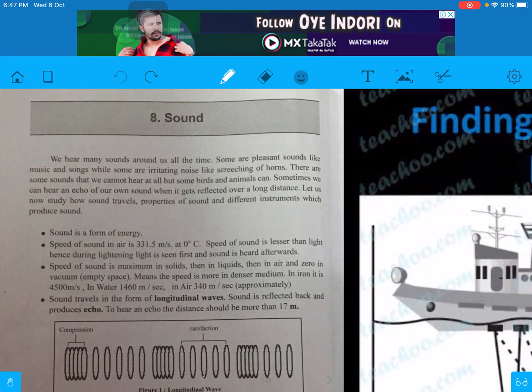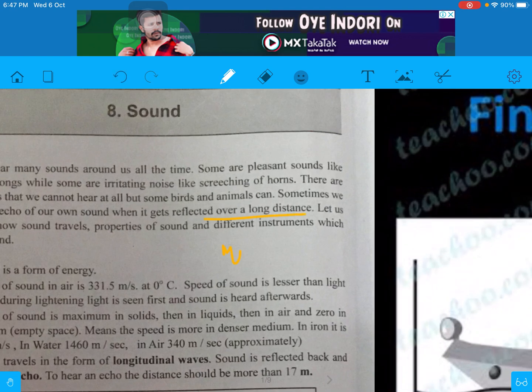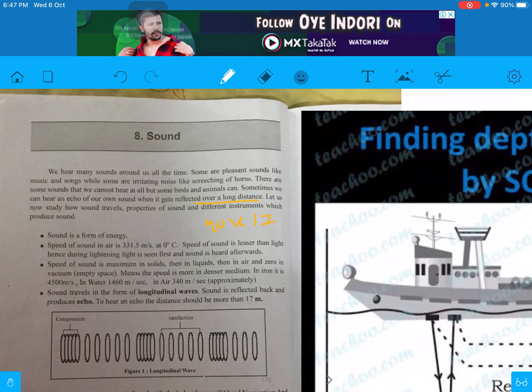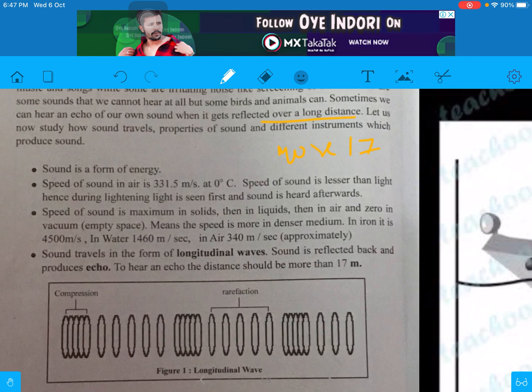Next, sometimes we can hear an echo of our own sound when it gets reflected over a long distance, which is more than 70 meters. Let us now study how sound travels, properties of sound, and different instruments which produce sound. So, these are some important points of sound.